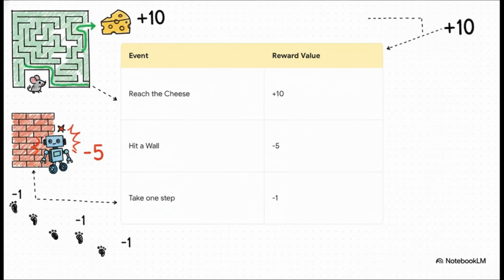Well, think about it. This little penalty pushes the robot to not just find the cheese, but to find it in the fastest way possible. Without it, the robot might just wander around forever, happy as can be as long as it didn't hit a wall. That -1, that's the secret sauce for efficiency.